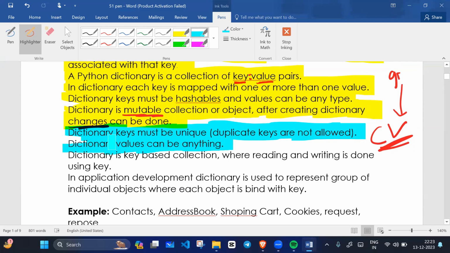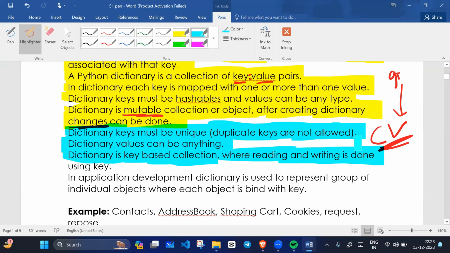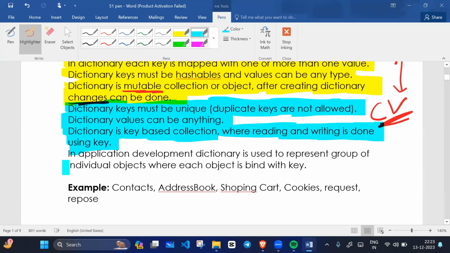Dictionary values can be anything. But if we talk about the key, a dictionary is a key-based collection, where reading and writing is done using the key.